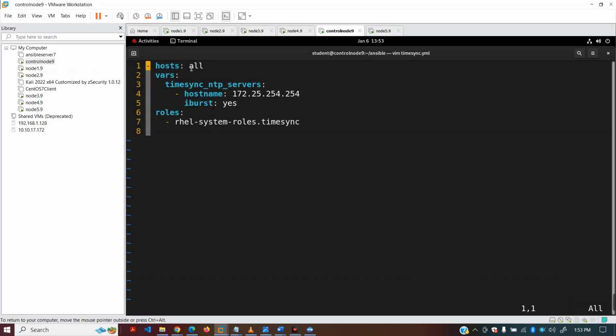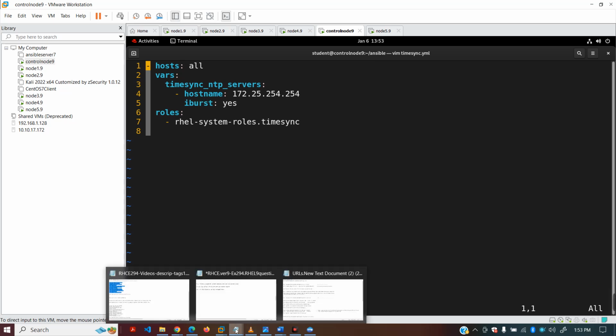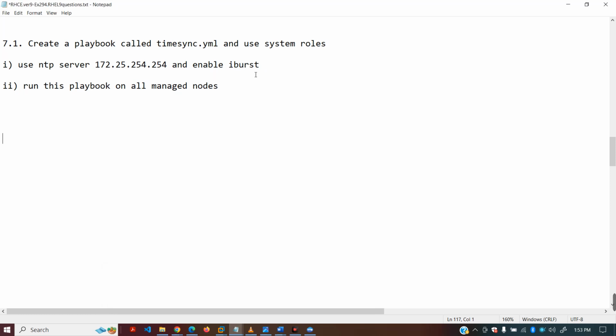That is why I have put here hosts: all, vars, timesync_ntp_servers, and hostname. This will be given; you can just imagine that this is your company's NTP server IP address, right?